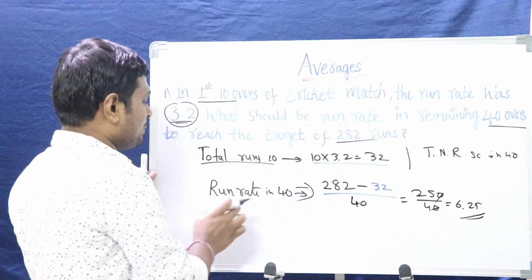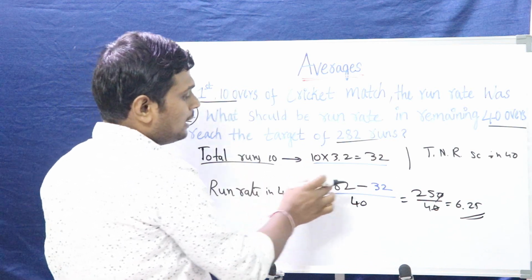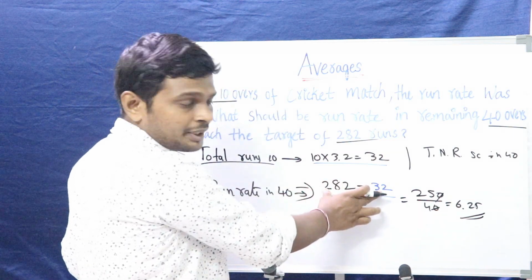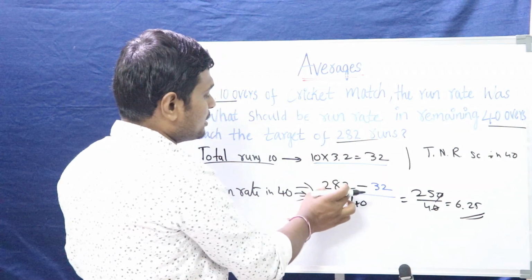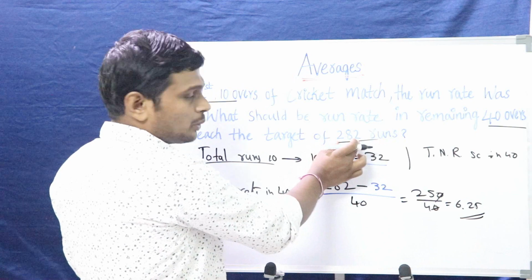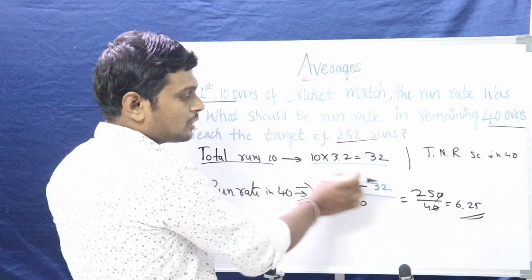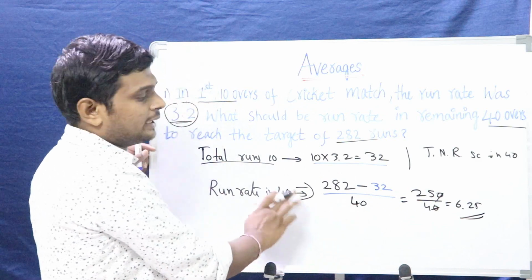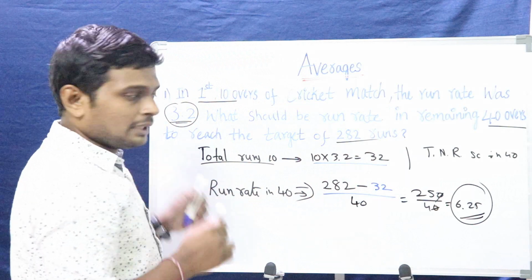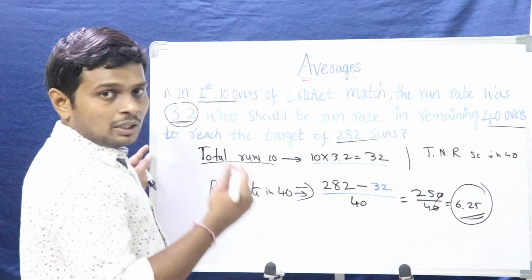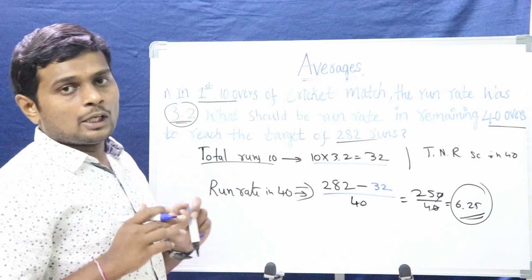With the second statement, what do we need to find out? The run rate in 40 overs. How can we find it? The total number of runs scored in 40 overs divided by the total number of overs. The total runs in 40 overs is 282, the 50 overs score, minus the 10 overs score, divided by 40. We got the answer 6.25. This is the run rate needed in the 40 overs in order to reach 282 runs. I hope you have understood it.